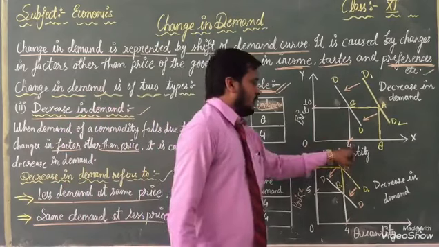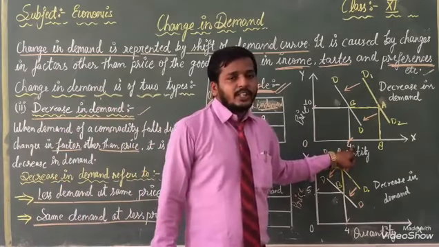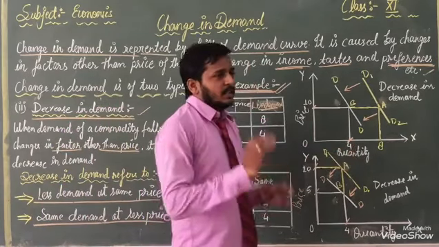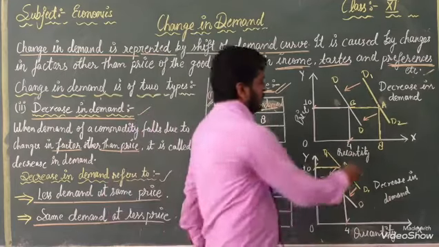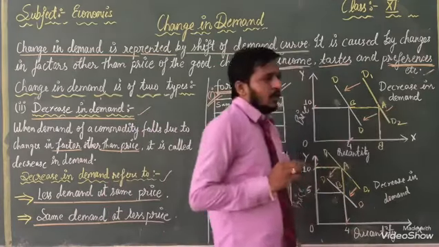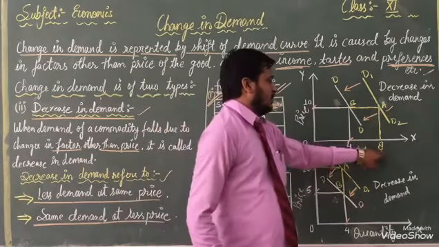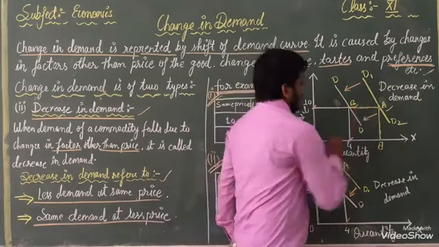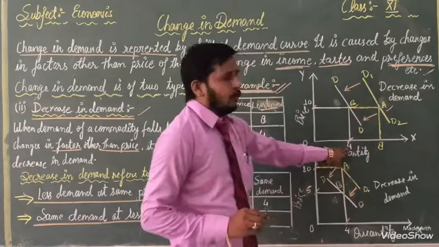With the help of that, we will make it. With the help of white chalk, it will be represented. From the first position, it is the first position when our demand is 8. This is the second position, B, where our demand is 4.